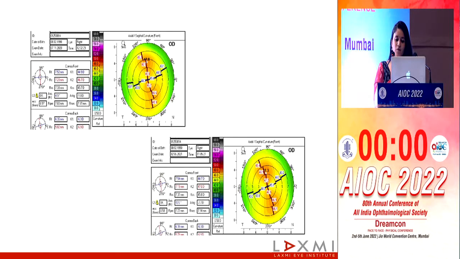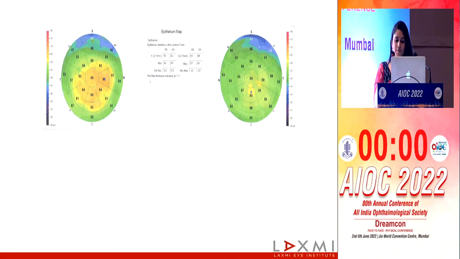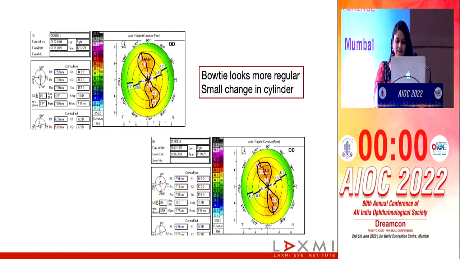His topography on the first visit was fairly all right, but it did show some skewing. His Topolyzer scans were variable owing to the tear film instability. And he was advised dry eye treatment for 3 months. Now you can see the one on top is the first scan, and the one lower down is the scan after 3 months of dry eye therapy.